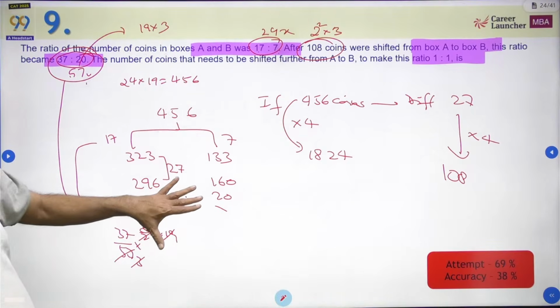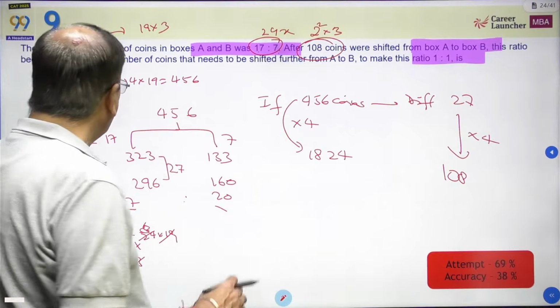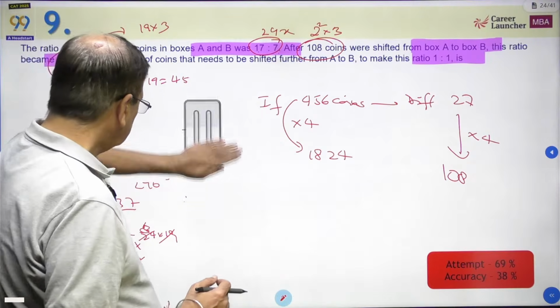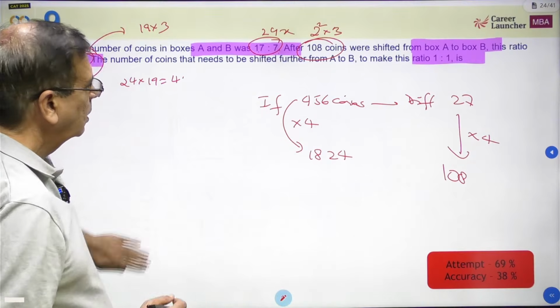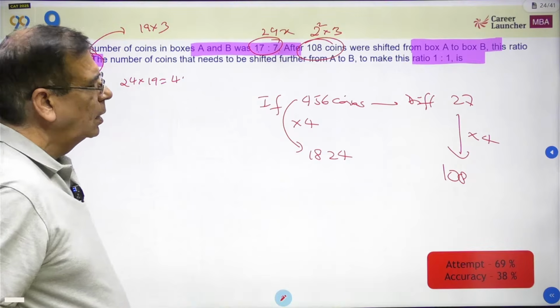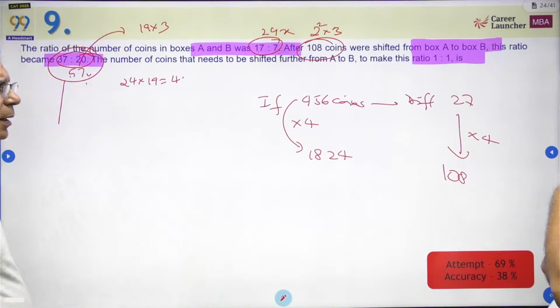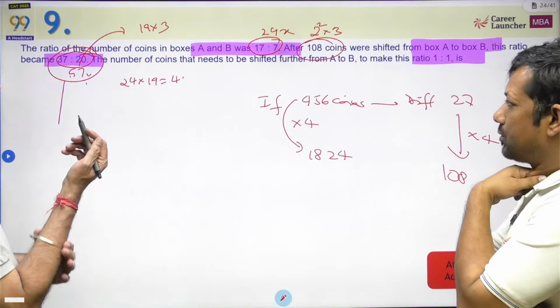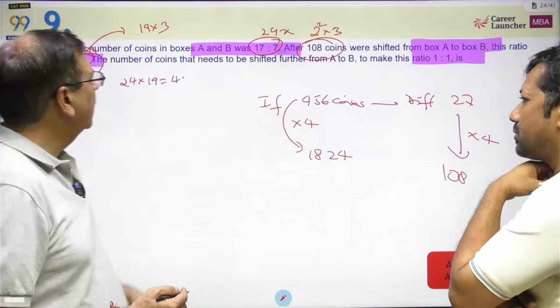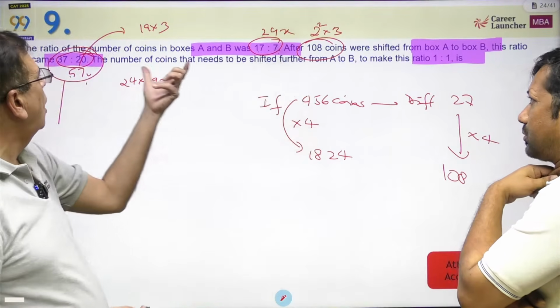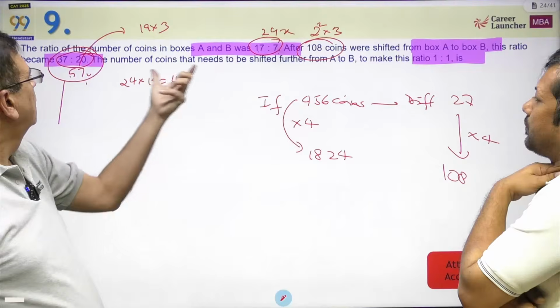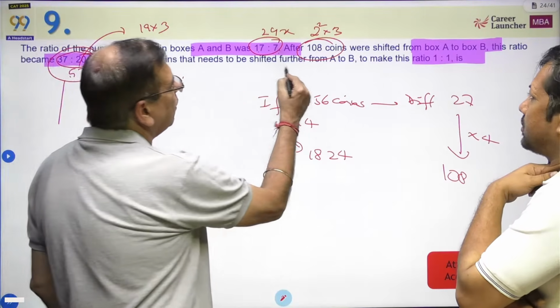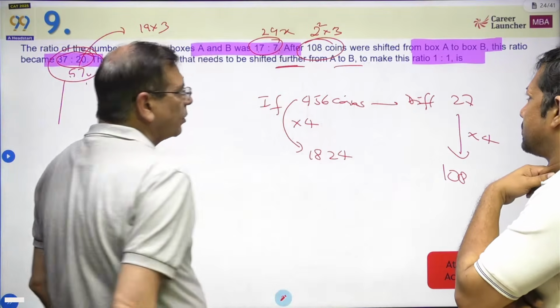This was taking a lot of effort. Now if you have got 1824 coins. But I think we don't even need to find this. Let's do it now. Okay. 1824 coins have come inside this. What do we need to find? We need to find the ratio. How many more coins are to be shifted? The number of coins that need to be shifted further from A to B to make this ratio.